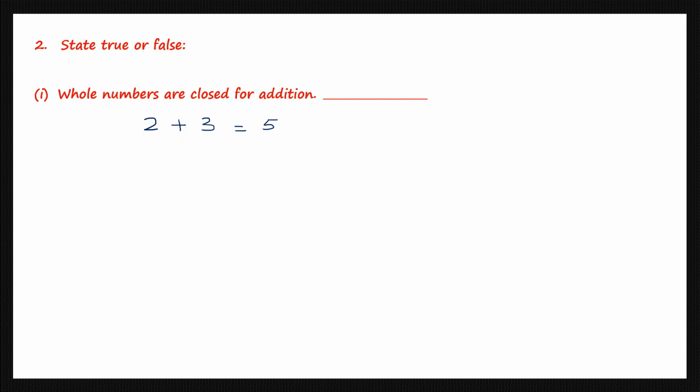This is the closure property. That is, when two whole numbers on adding gives you another whole number, then you say that these whole numbers are closed for addition. So this statement, whole numbers are closed for addition, is true.